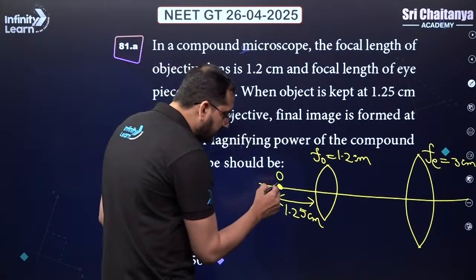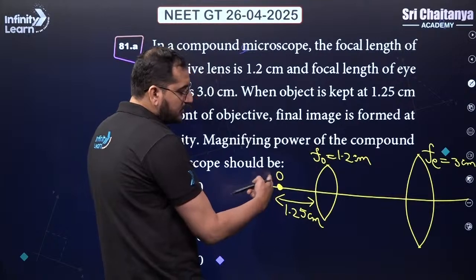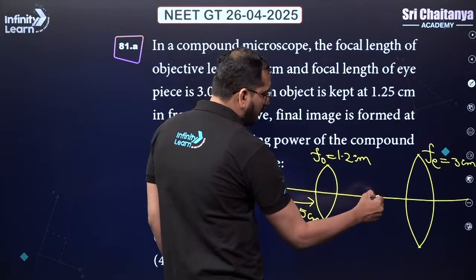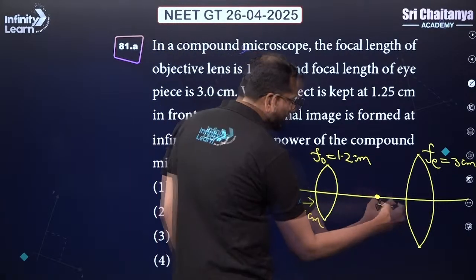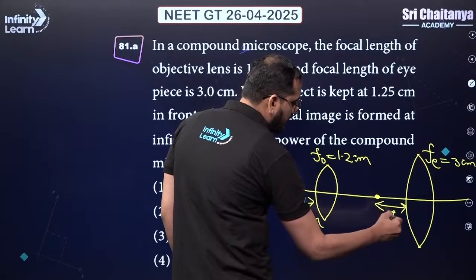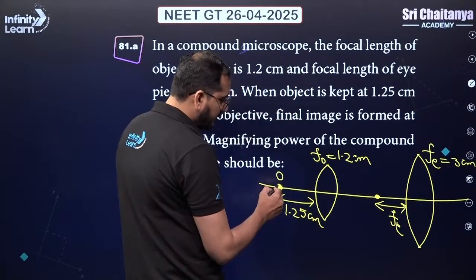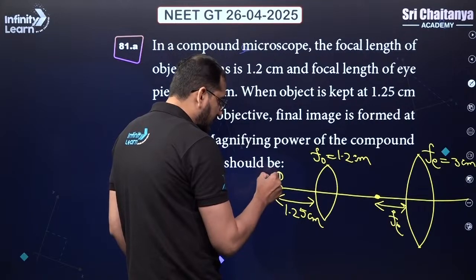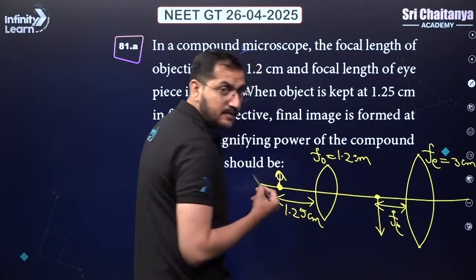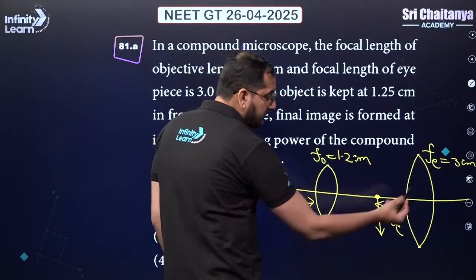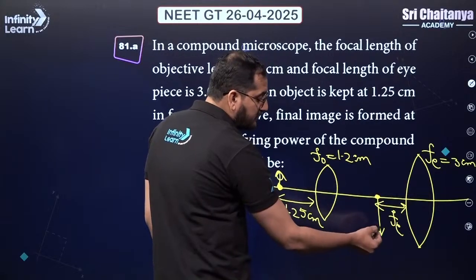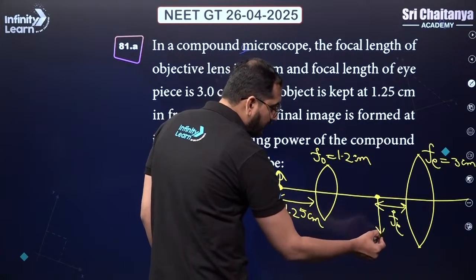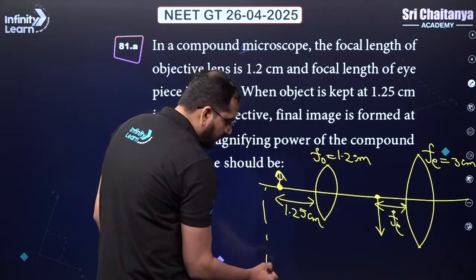It means that the first image of this object should form over here in such a way that this should be the focal length FE. So for this, the image will be formed over here. See, if this is the object, this is the first image I1, and now this will form another image of this I1, and it will be formed at infinity somewhere over here.